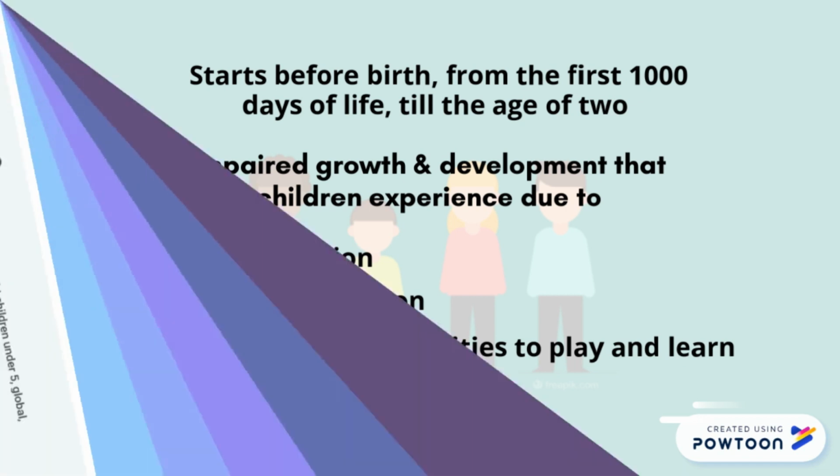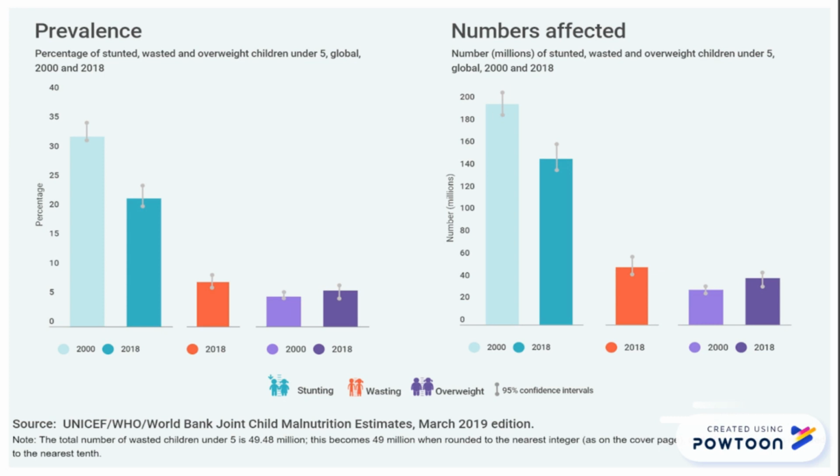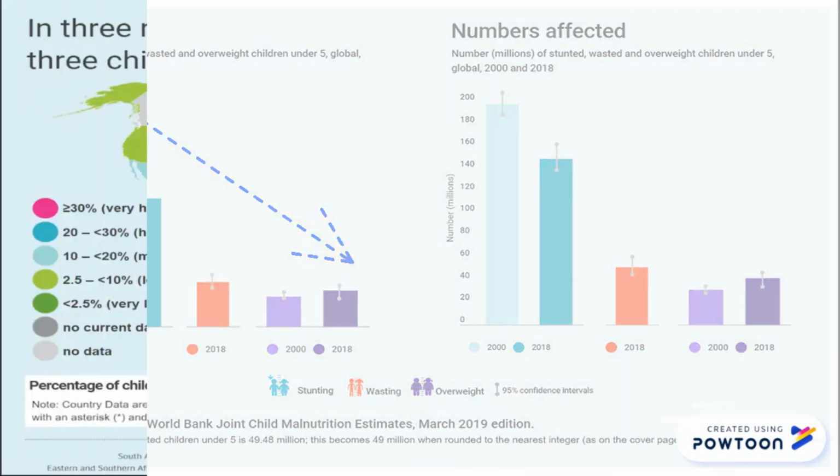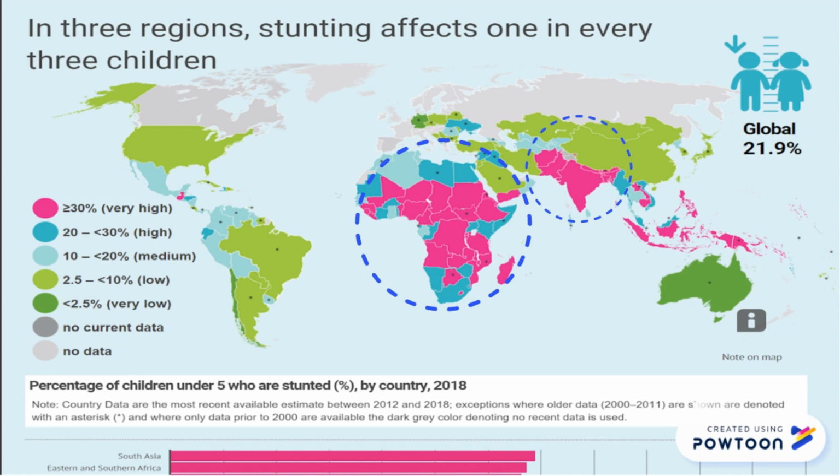Okay, the first infographic above shows a bar chart of the prevalence of stunted children under 5 years old. It shows that the rate of stunting has reduced since the year 2000. For the next infographic, the world map, globally the prevalence has decreased to 21.9% in 2018. In South Asia, Eastern and Southern Africa, and West and Central Africa, stunting affects almost 1 in every 3 children.